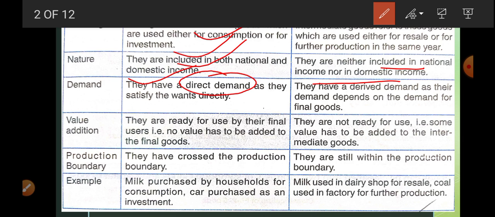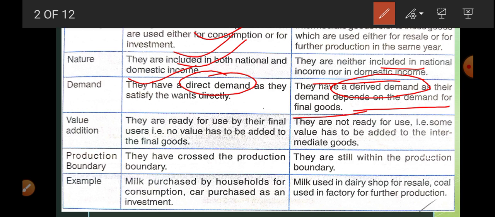Now intermediate goods have derived demand, that is, their demand is not direct, it depends upon the production of the good in which it is used. So it depends upon the demand of the final good. Suppose how many tractors, harvester machines and thresher machines will be produced depends upon the production of food grain.